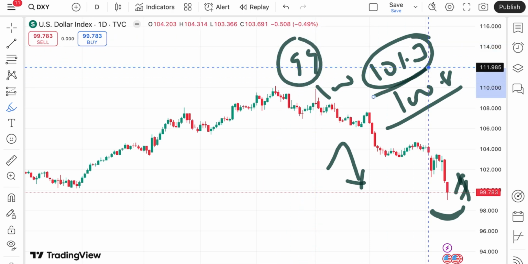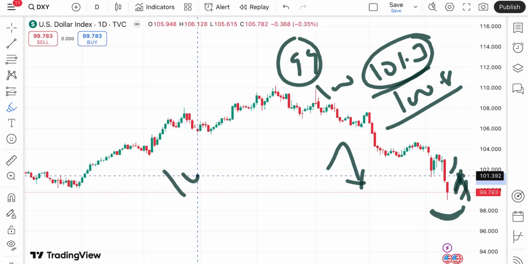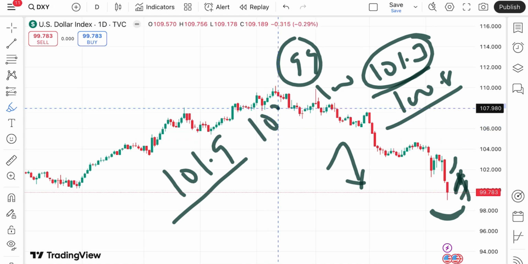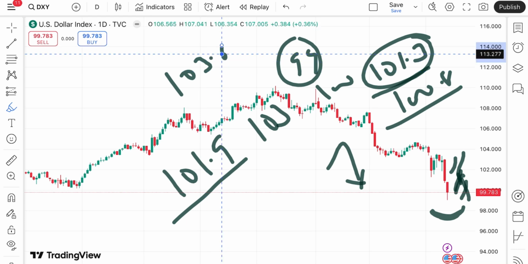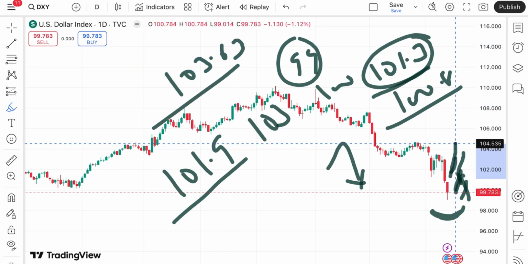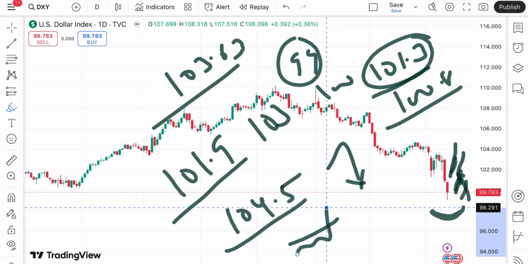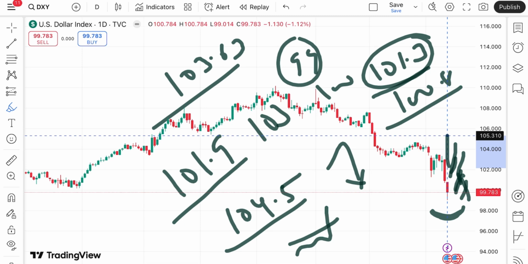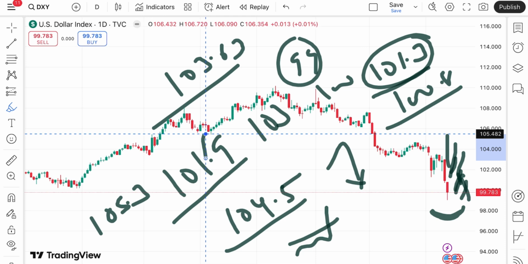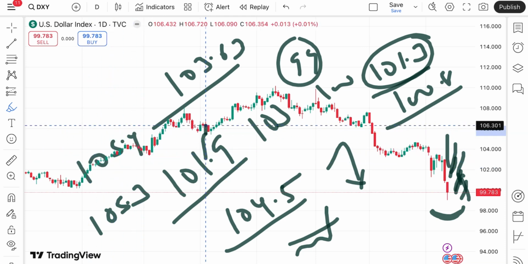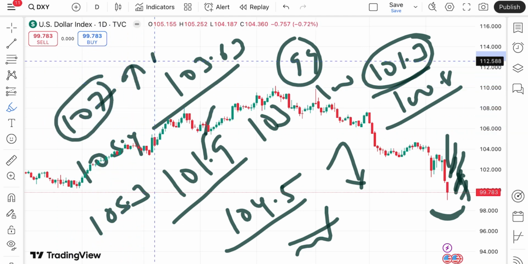But if the price moves above this particular level, chances are high it will go towards 101.9, and after 101.9 we can see a level of $103, and from there a further upside towards $103.63. Suppose the price moves above that level, chances of touching 104.5 will be there, and this level is already being tested, so chances are high the price will move further upside towards 105.3, and if that sustains, a further upside towards 105.4, and if that level goes further high, a probability of touching 107, and then a further high.